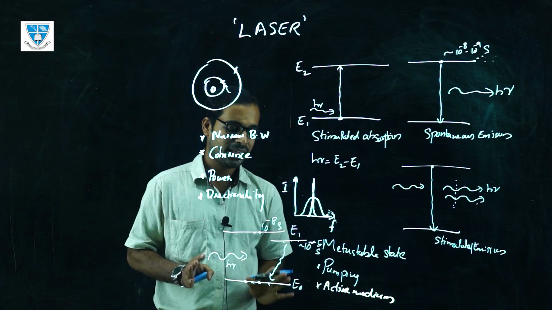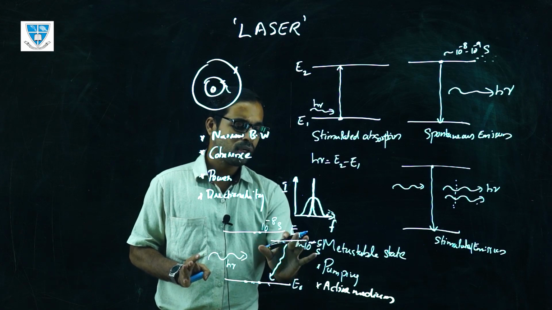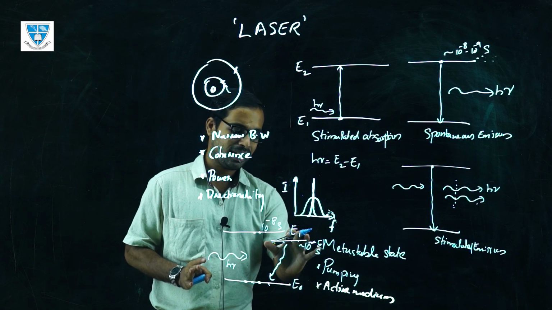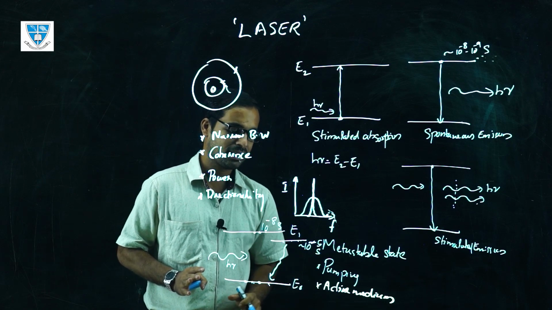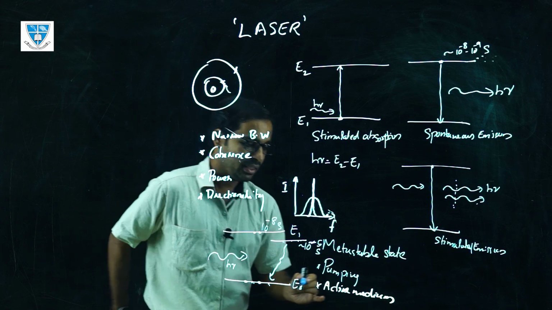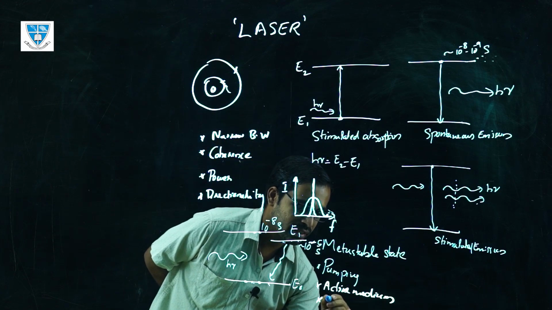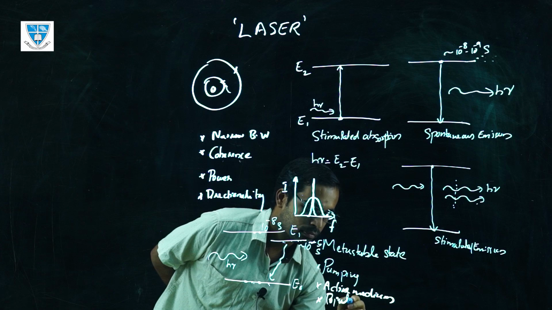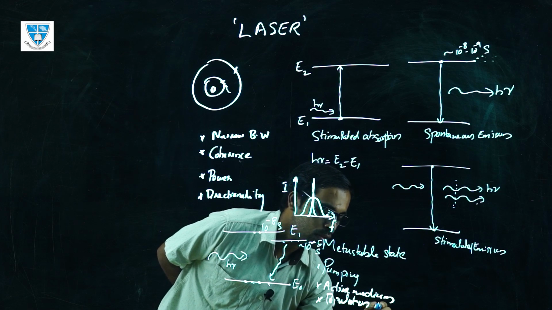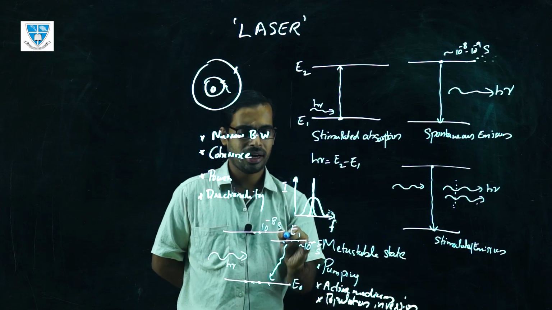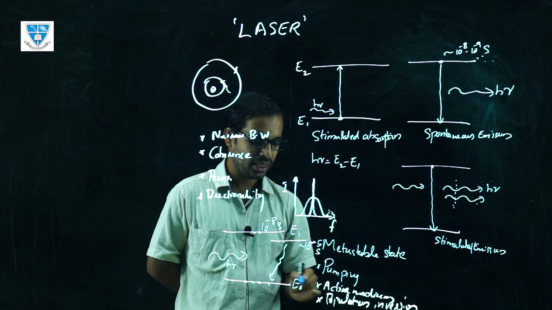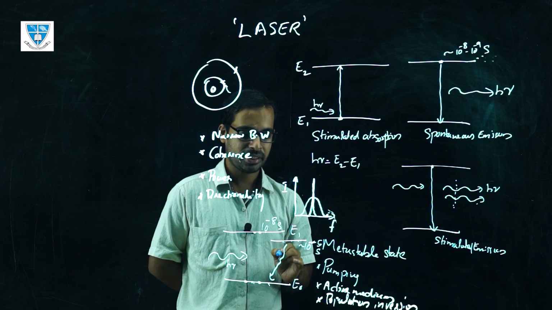This way we can create a condition where more atoms are at the excited, higher level compared with the ground state, so that we can have laser action between these two levels. This process of creating more electrons at the higher level compared with the ground state is called population inversion.